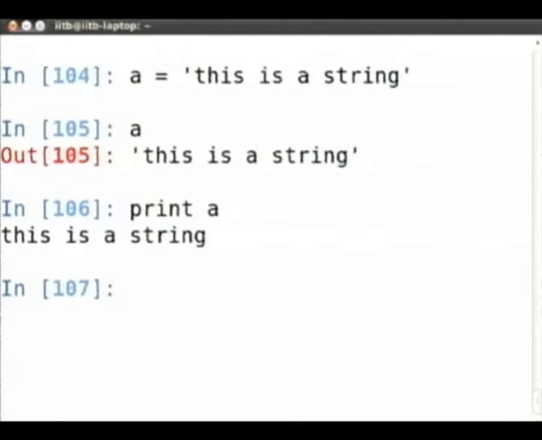Okay. So, basically when I type A, it is simply showing the value, and this is particular to the interpreter. When I start up IPython like this and I type A, it shows me the value. But if I were to do this in a program that I am executing, just typing A is not going to give you anything, unless you explicitly print it. But when you print A, it is going to print the value of A.